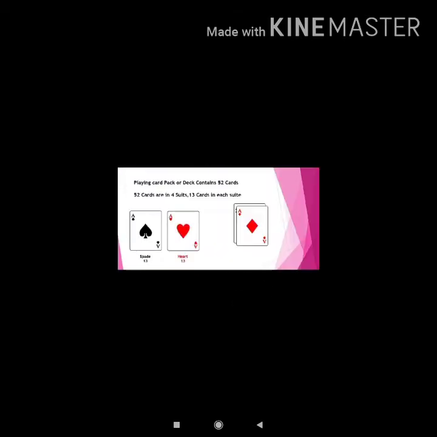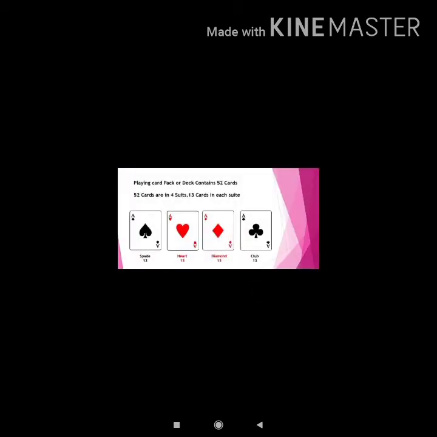The first suit is called spade. It looks like a tree. It is 13 in number and the color of spade is black. Now the second one is heart. It is also 13 in number and the color of these cards is red. The next is diamond. These are also red in color. Now the last one is club.